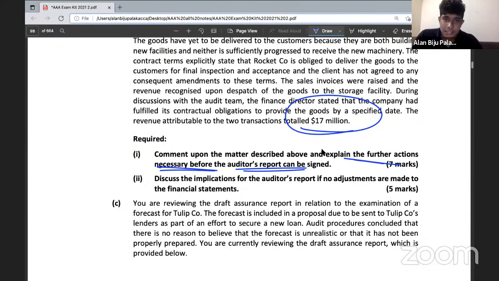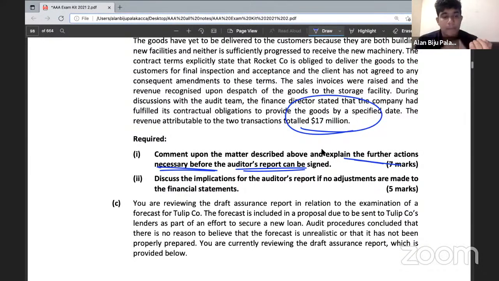So let me ask you, when there is a misstatement in the financial statements which is material and pervasive, what will be the opinion provided by the auditor? It's an adverse opinion, right? When there is a mistake in the financial statements which is not material and not pervasive, what will be the opinion? Unqualified. Then when there is a mistake which is material but not pervasive, it's a qualified opinion. Okay, so always keep it in mind.